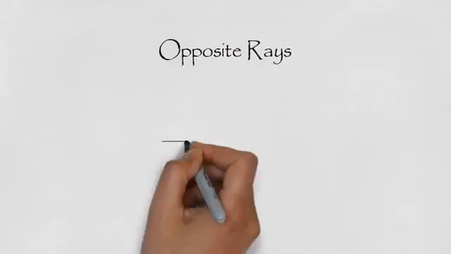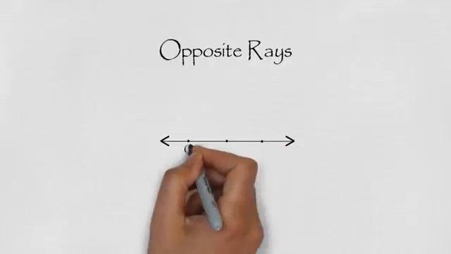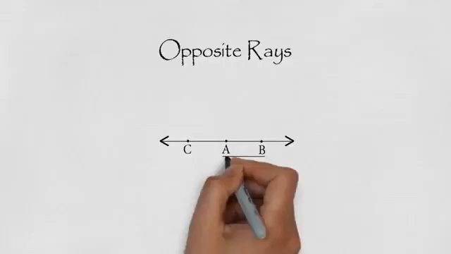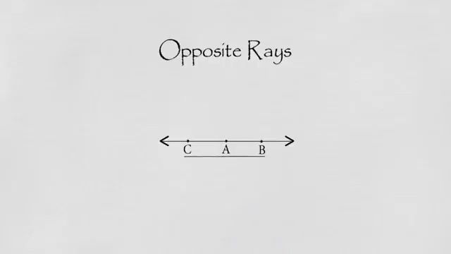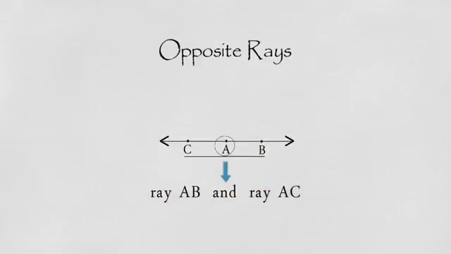Opposite rays. Two rays which lie on a line having same origin are called opposite rays. In the figure, ray AB and ray AC are opposite rays. The origin A is common point of ray AB and ray AC.